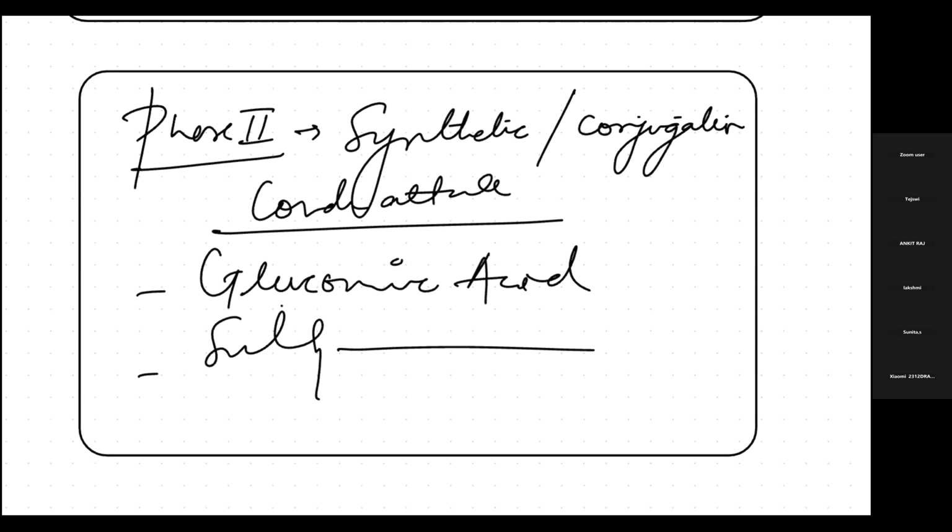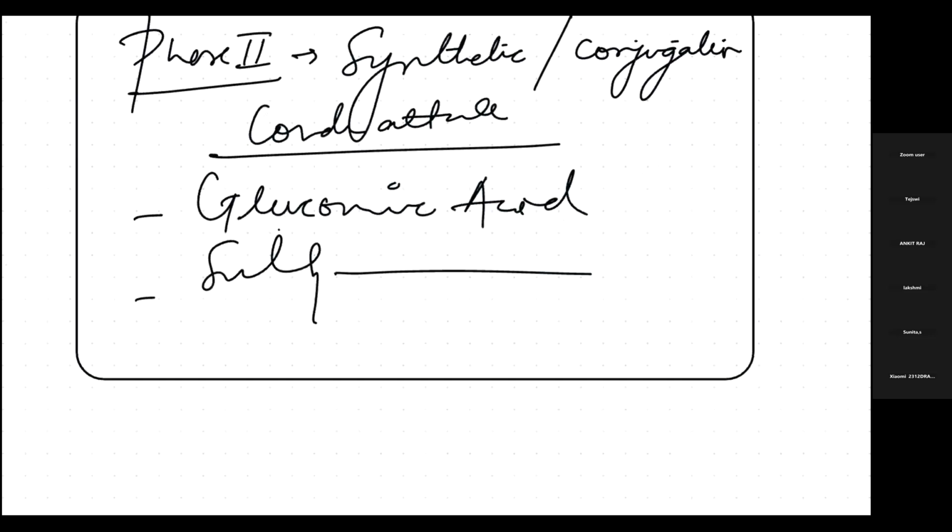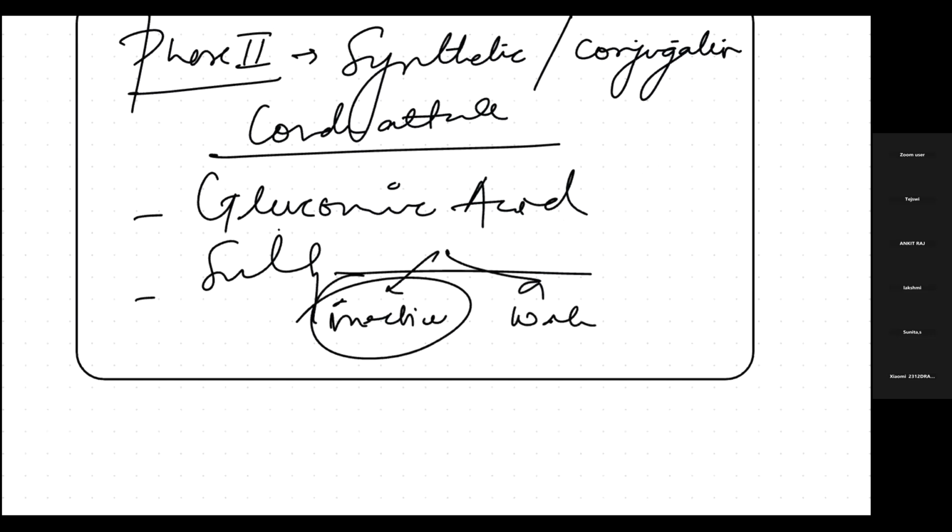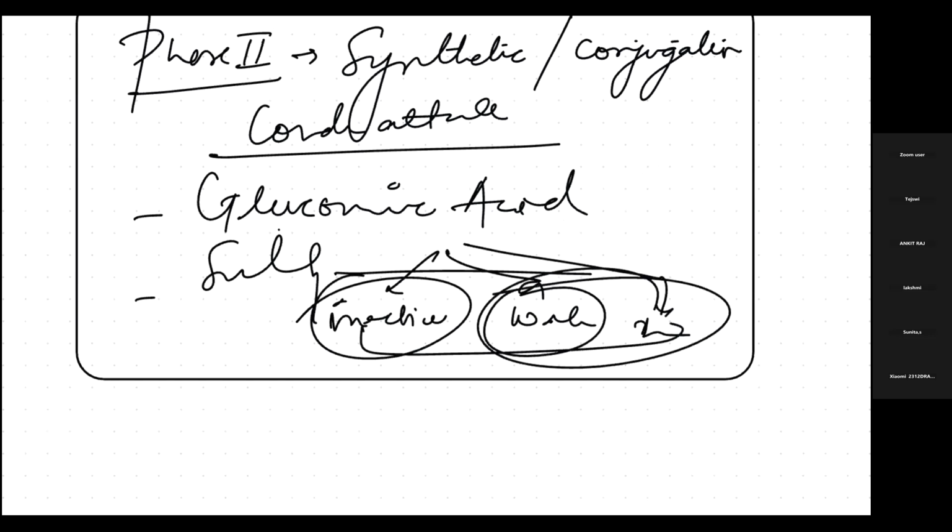These will convert the drug into what? An endogenous substance will be added, and the drug will either become inactive, or it will again become water soluble, or it will become ionized. Now again it will be easier. If it is water soluble and ionized, we can remove the drug easily. But what if it is inactive? It won't harm you. You haven't made it removable, but you have made it in a condition where it won't harm.